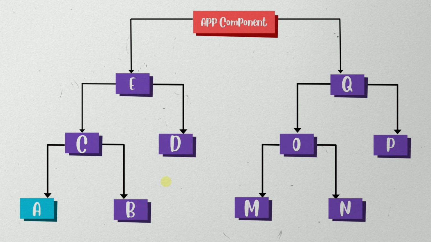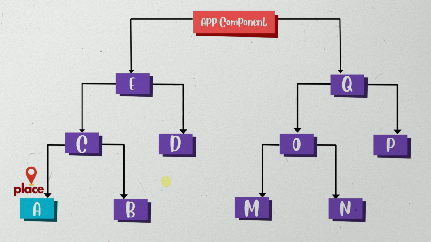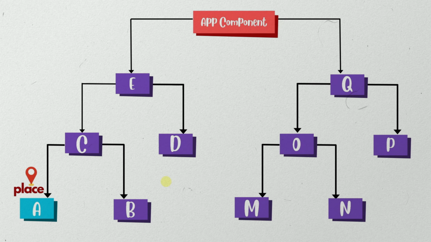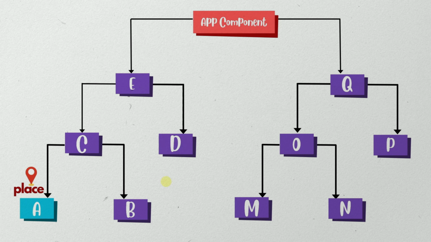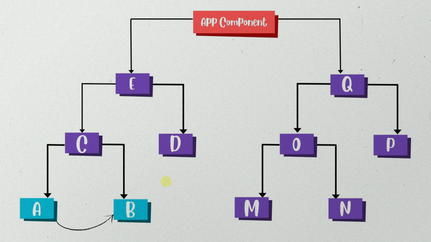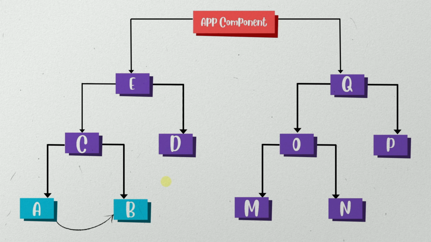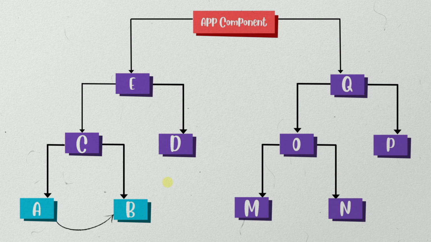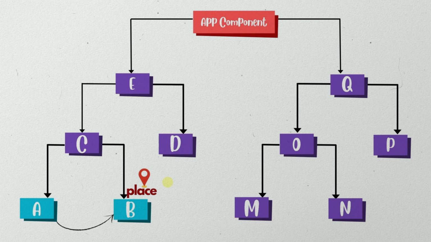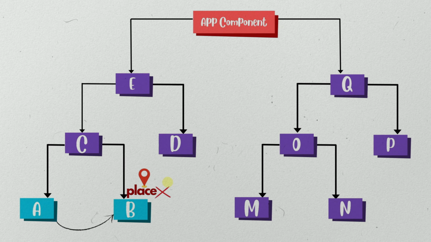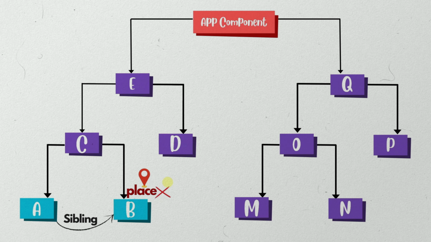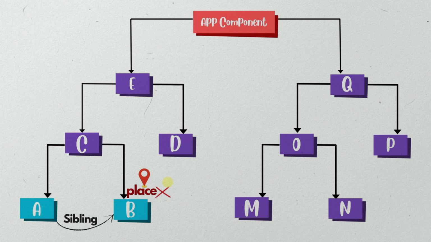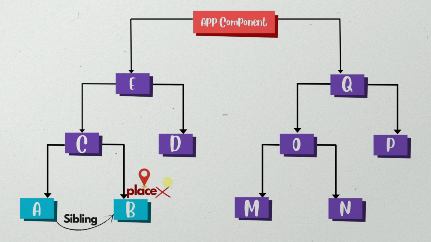Now inside this component A, I am having an input field which will be accepting the place. But now what I want is this place value to be present inside this component B. Is it possible to pass the data which is present inside component A directly to component B? That is not possible. Why? Because both are sibling components. Data can only be passed from parent component to child component through props.